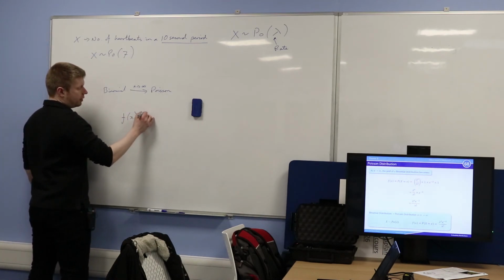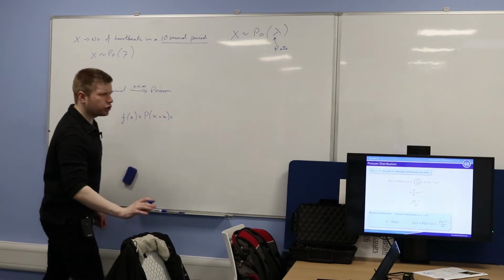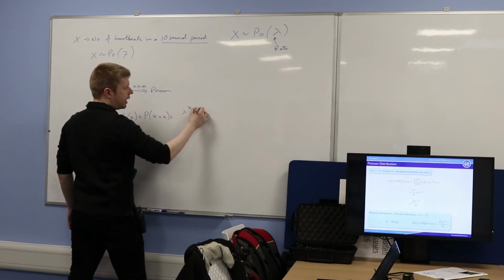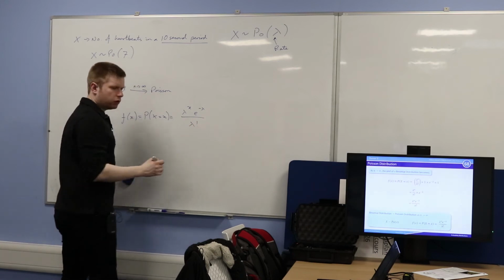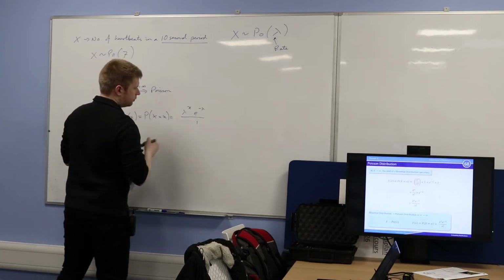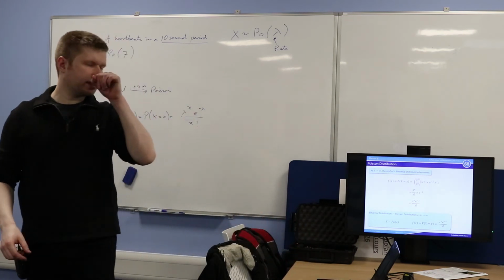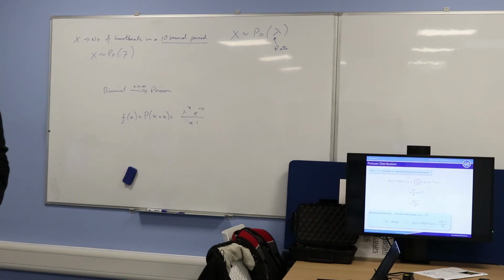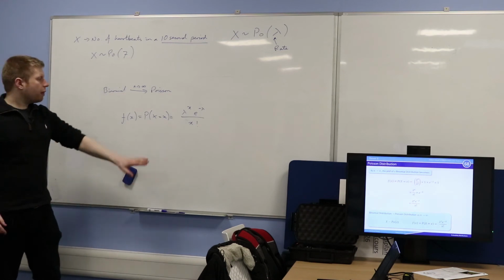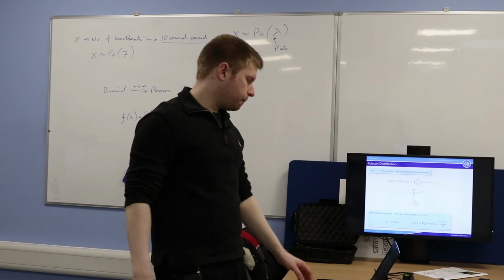But effectively, the probability mass function is, I'll try and remember it, lambda to the power of x, e to the power of negative lambda, over x factorial. Close enough. That's the probability mass function. So if you want to find the probability of an outcome given your parameter lambda, that's how to do it. That's in the formula sheet.